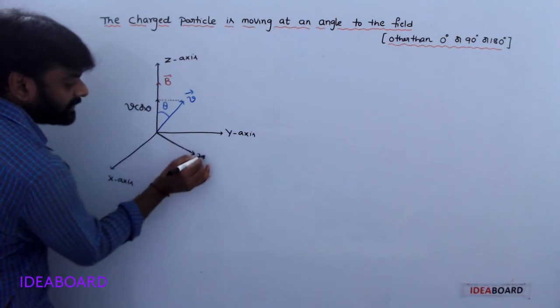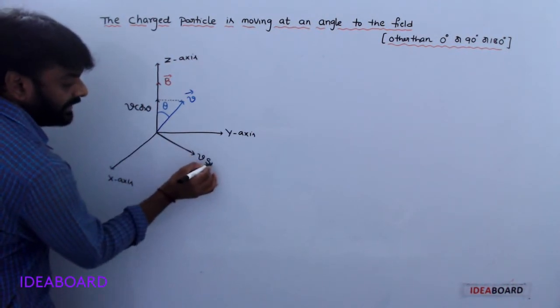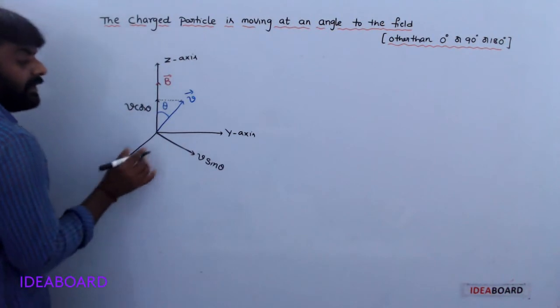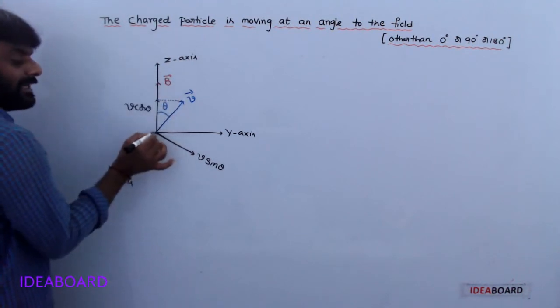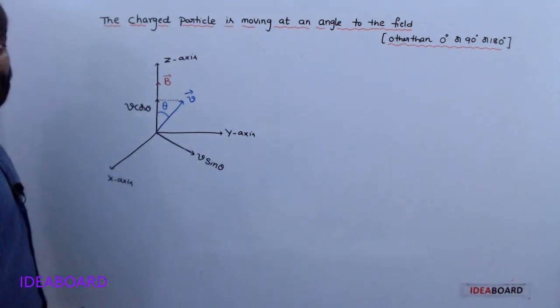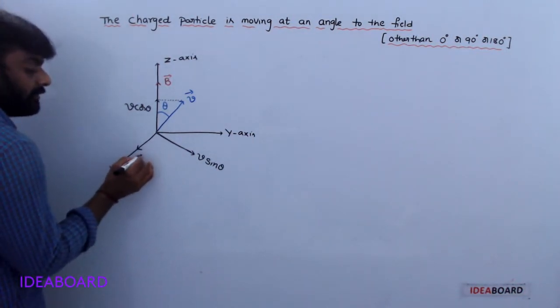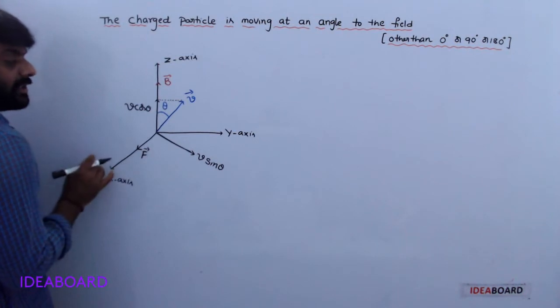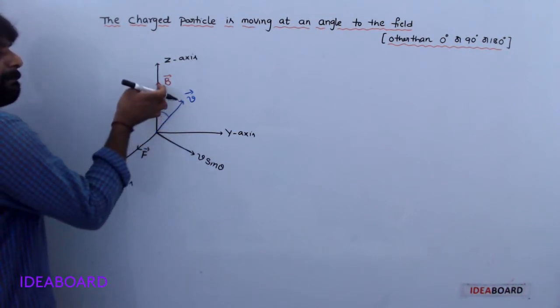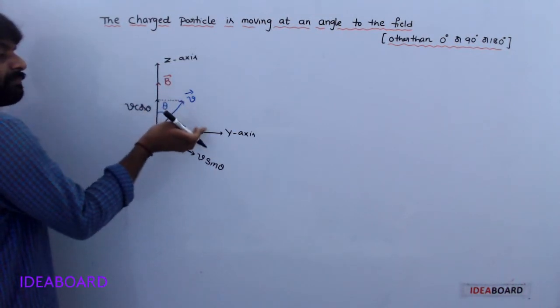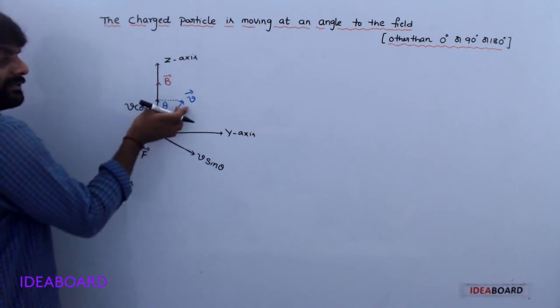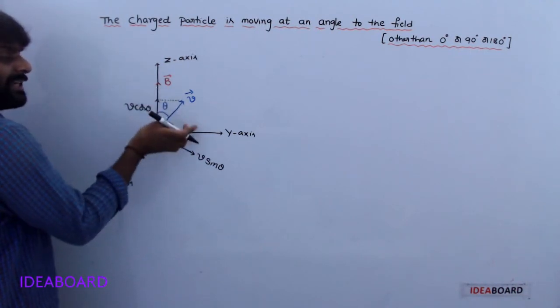Next component is the perpendicular component, that is V sin theta. It is perpendicular to the Z axis. Now the force direction because of magnetic field B bar, the particle entered in the YZ plane.